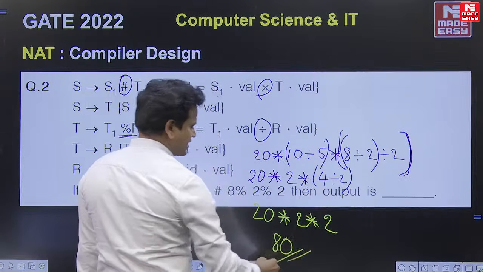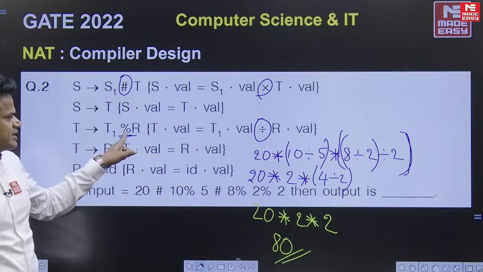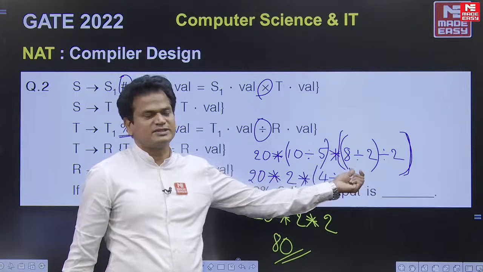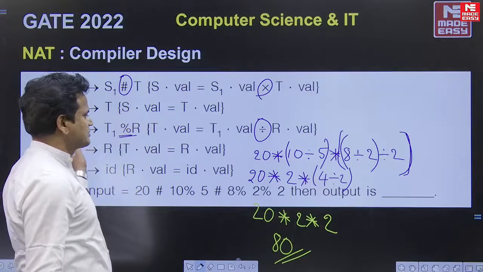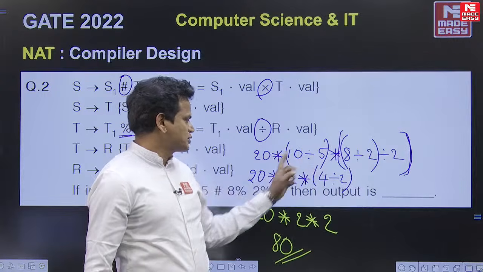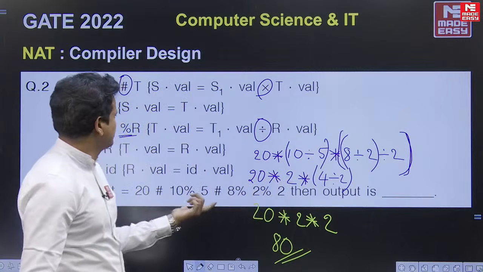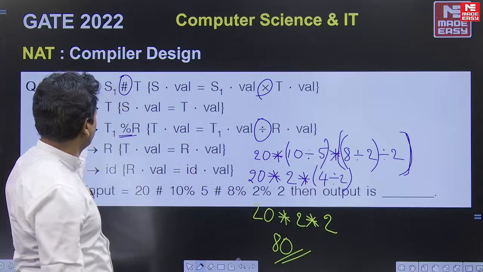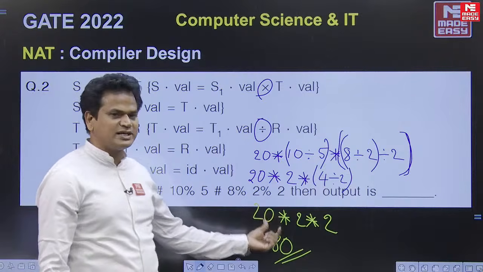Very simple question. I repeat, this is the highest priority, so you must do the division operator first, and it is left associative. So 8 by 2 is 4, 4 by 2 is 2, then 10 by 5 is 2, so 20. For the multiplication you need not follow any associativity. Of course, if you want to follow, it is left associative. 20 into 2 is 40, 40 into 2 is 80.